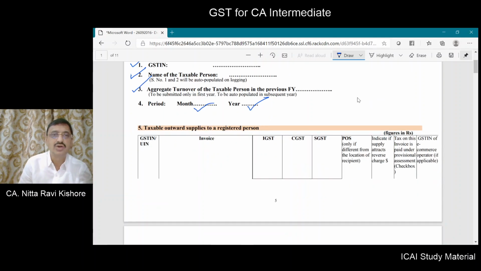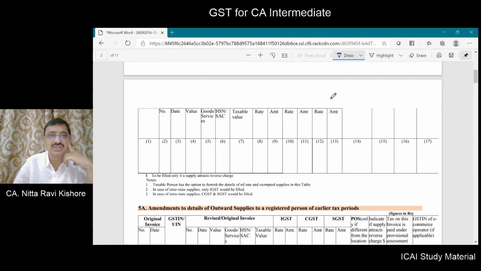Now here, outward supplies to registered persons means B2B supplies. What are the details that have to be given? What is the GST number of the recipient? What is the invoice number? What is the amount of IGST, CGST, SGST? What is the place of supply? Is reverse charge applicable? Is tax on this invoice paid under provisional assessment or not? GST number of the e-commerce operator. So these are some of the information.